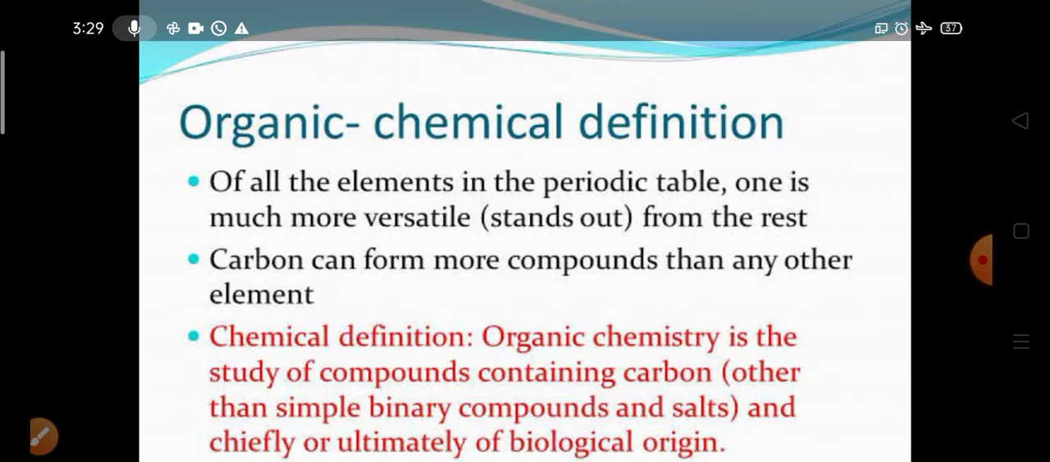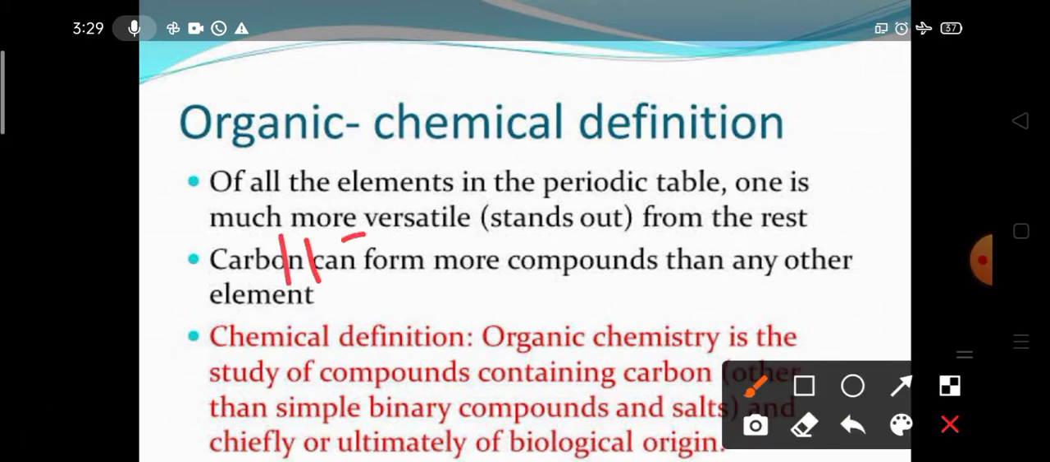Okay, of all the elements in the periodic table, one is very versatile compared to the rest. Means in our periodic table, how many elements are there? If you know, more than 118 elements are there. Why more than 118? Because 92 are natural and others they are discovering right now. So we can say more than 118 elements.